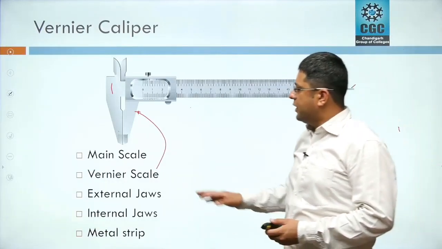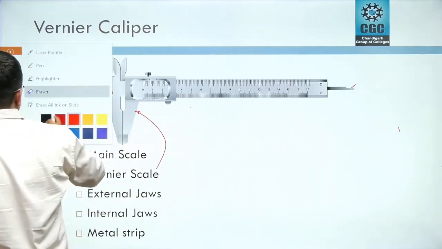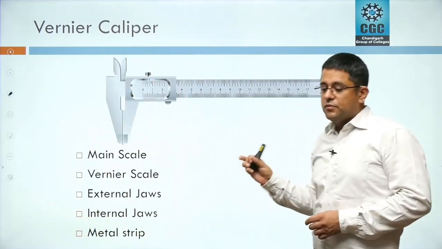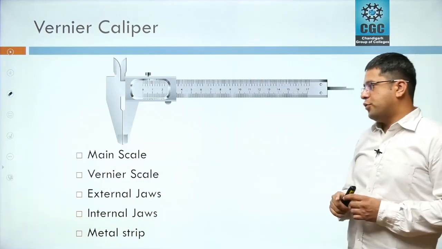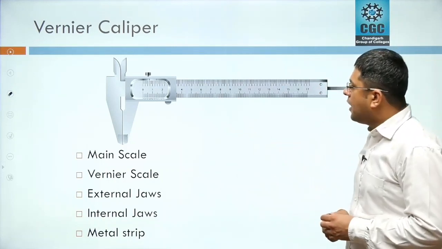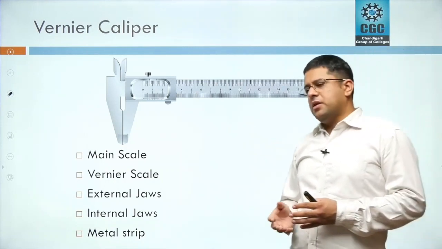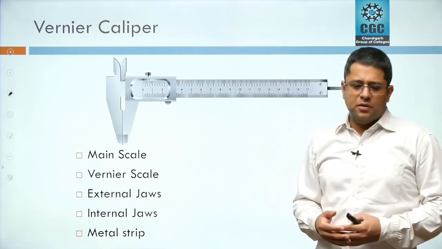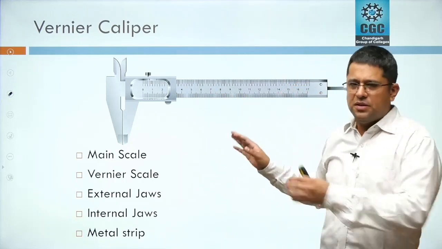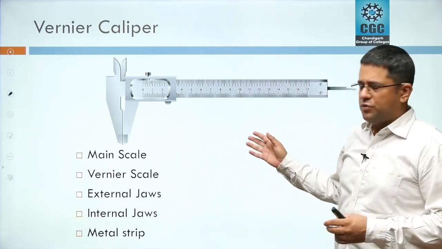The first measuring instrument I would like to talk about is the vernier caliper. This is one of the most commonly used measuring instruments. Its major components are listed here. You can find this instrument in each and every industry, whether a small workshop or a big manufacturing plant. You can find different versions at different places, but the basic working principle is the same. There are different companies which make these instruments.